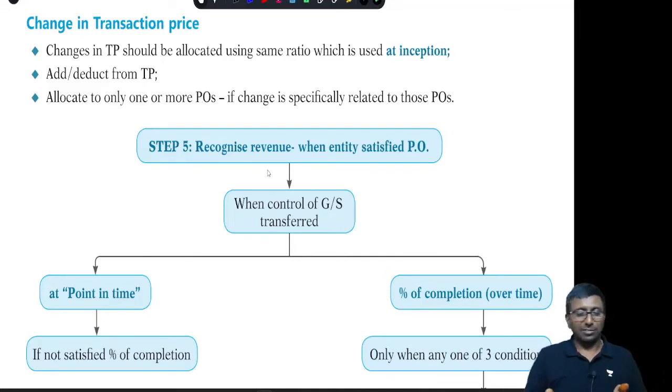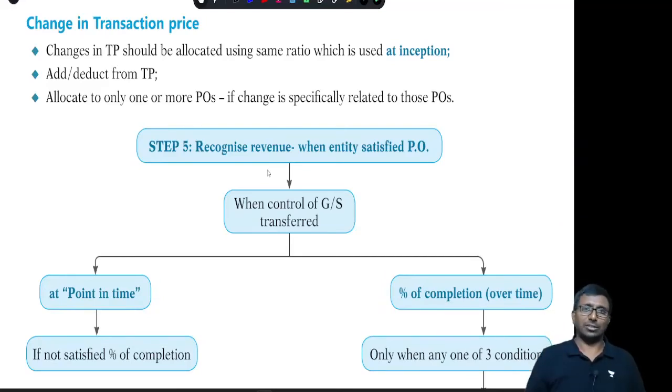Sir, out of A, B, C, what happened? A is already performed, sir. My performance obligation, I have satisfied. I have done my job. Okay, then it is a job already satisfied. But still a new amount of 10,000 rupees has come. Record it immediately. And if the change in the transaction price is purely related to one or two performance obligations, then allocate it only to that performance obligation, and when that is satisfied, you should recognize that part of revenue.